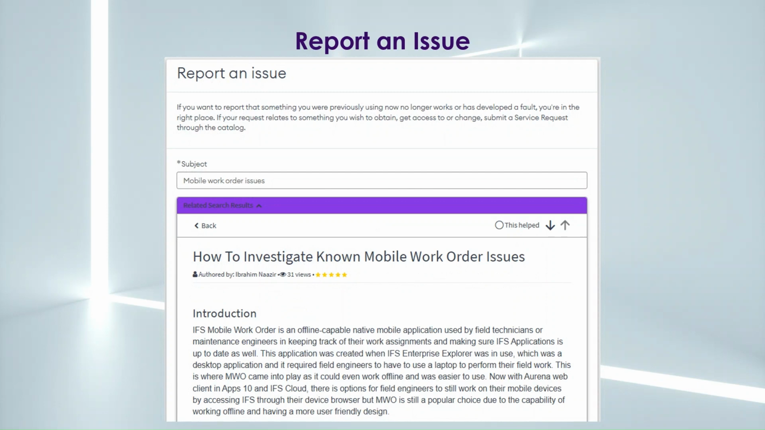And once reviewed, it would be really helpful if you could provide feedback by clicking on the This Helped button, which helps improve the results generated. If this article doesn't help, you can scroll through the others in the list by clicking the up-down arrows or by going back to the list.